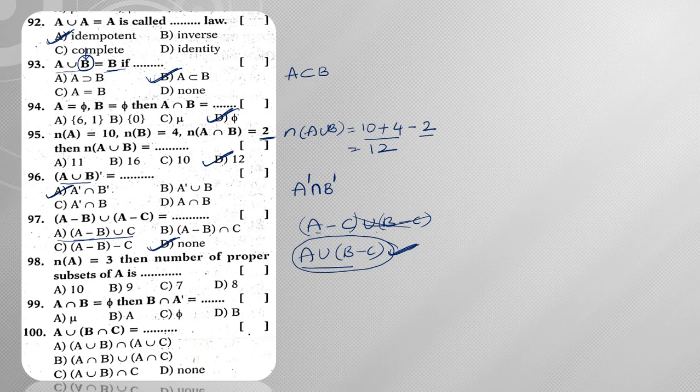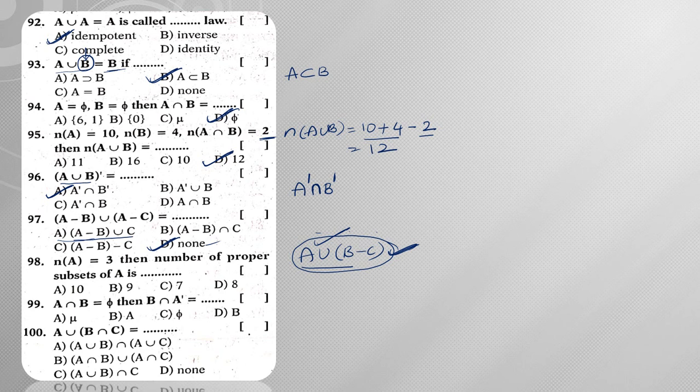So here C will be distributed. So A intersection C minus B intersection C. Right. So clearly these options are not satisfying the given question. Hence the answer will be A union of B minus C, which is not given in the options. So clearly my answer is none.